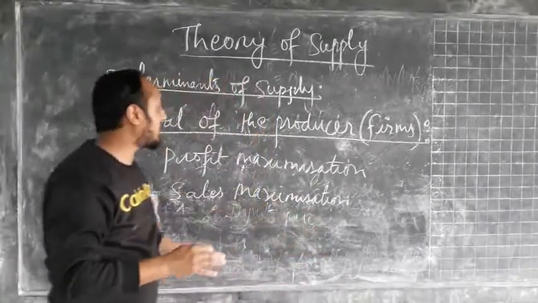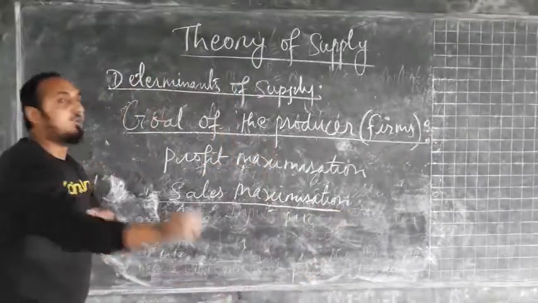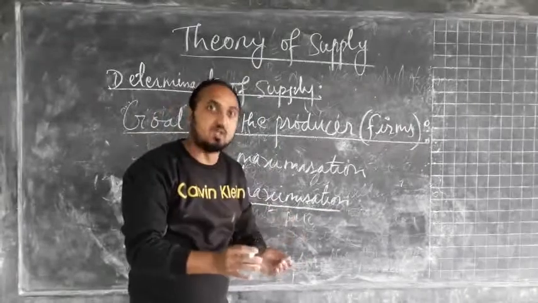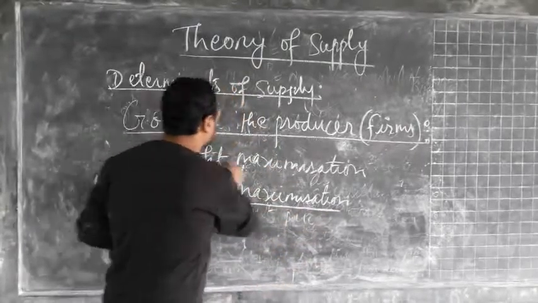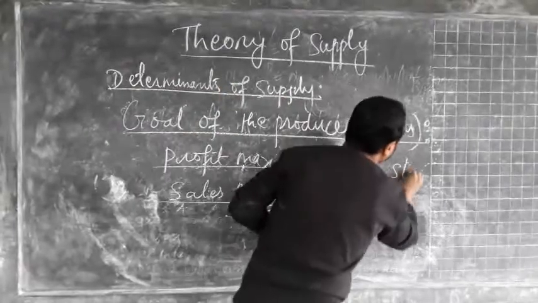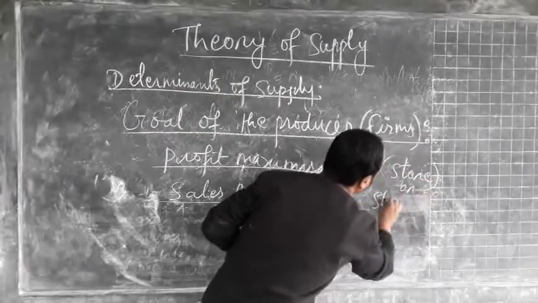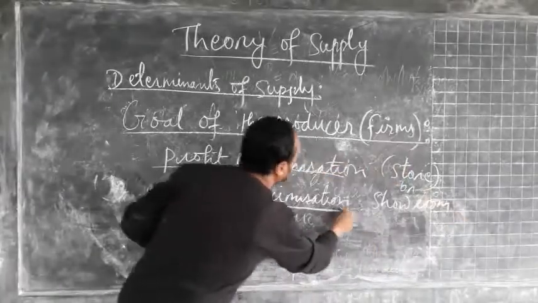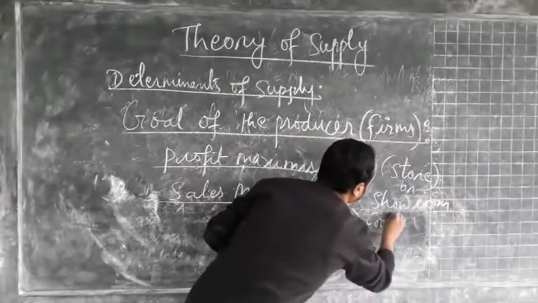So instead of charging a higher price, in the case of sales maximization, the producer will focus on selling a larger number of clothes, whereas this is the case of a store or showroom. And this is the case of the shops on the footpath.